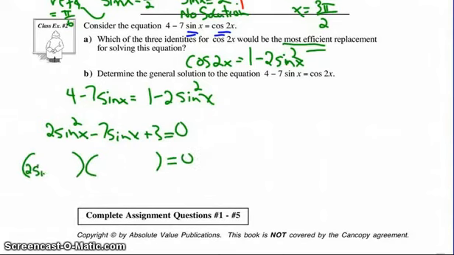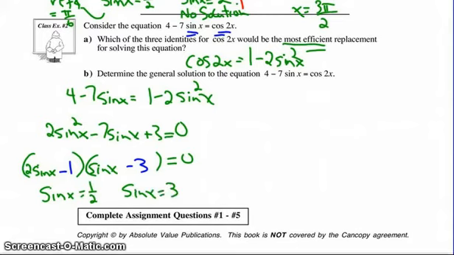I'm going to say that's 2 sine x times sine x. And seeing as though that's a plus 3, I'm betting that this is minus 3, and that's minus 1. And therefore, I get sine of x is equal to 1/2, or the sine of x is equal to 3. This gives me no solution, because you can't have it more than one.